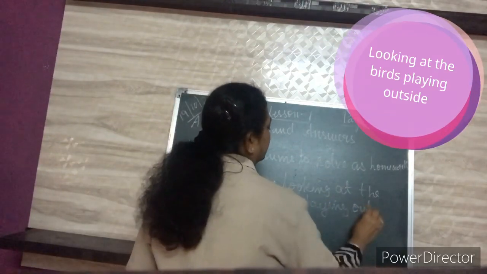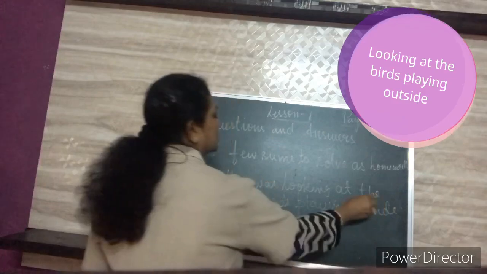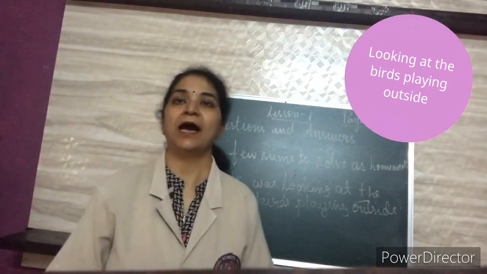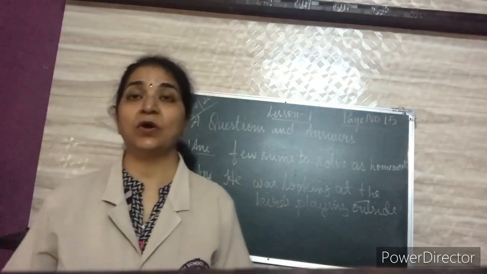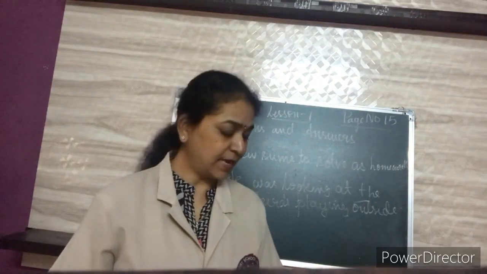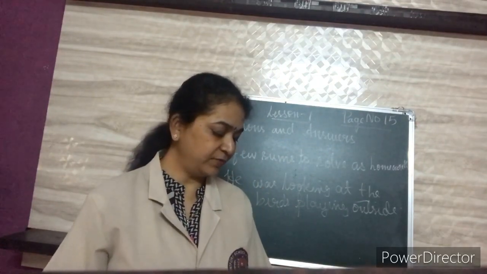He was looking at the birds playing outside. That is why he was not attentive in the class.